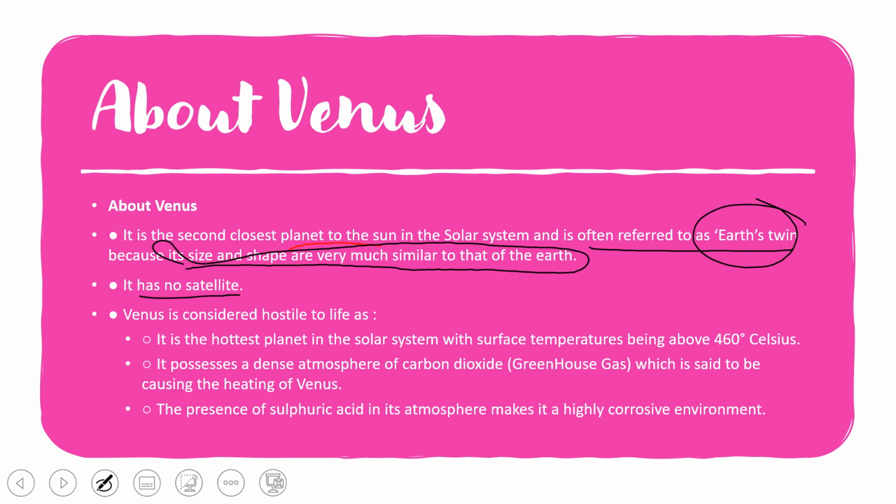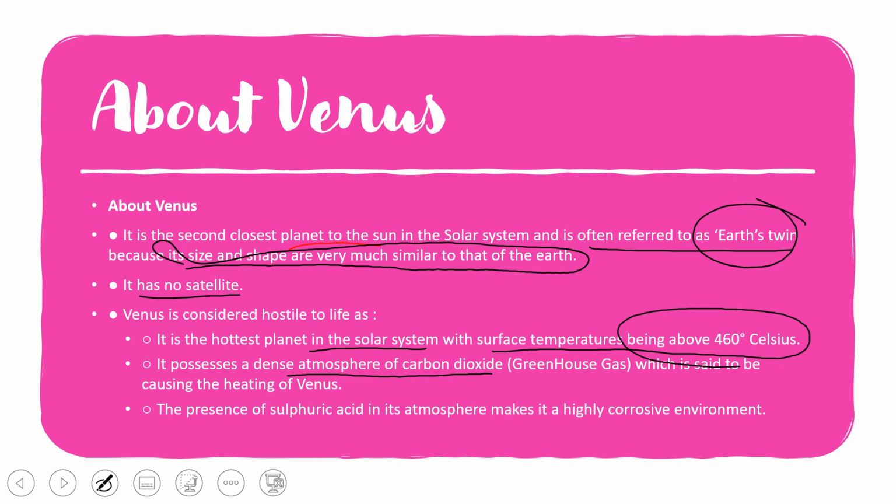Venus is considered hostile to life as it is the hottest planet in the solar system, with surface temperatures above 460 degrees Celsius, because it is nearer to the Sun. It possesses a dense atmosphere of carbon dioxide, which is our greenhouse gas.